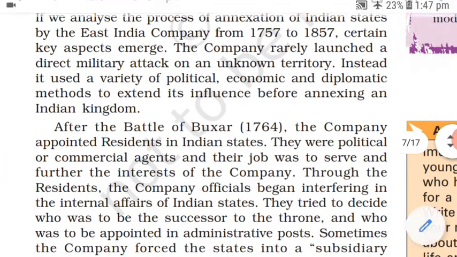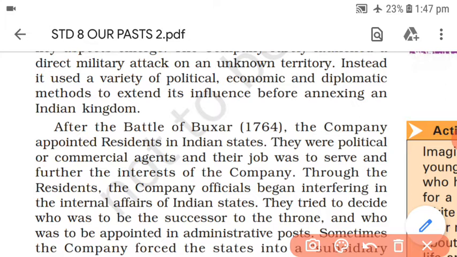After the Battle of Buxar, the company appointed residents. Now who were these residents? They were basically from Britain, English agents, political or commercial agents. What was their job? Their job was to serve the interest of the company.